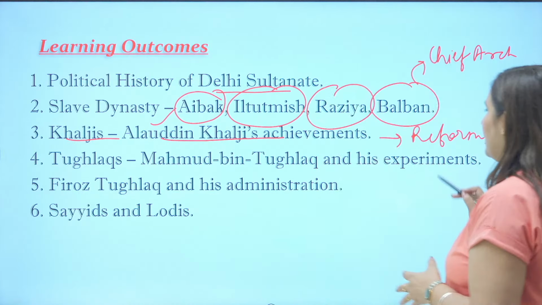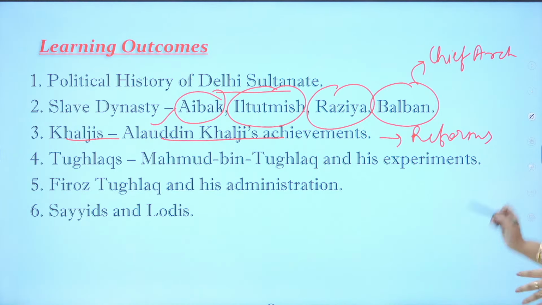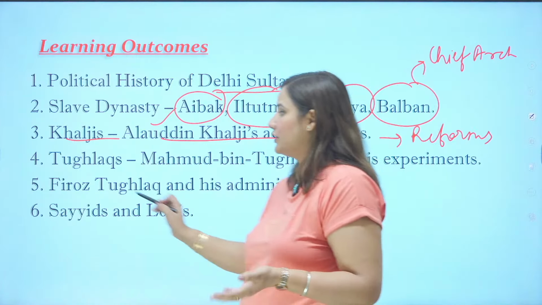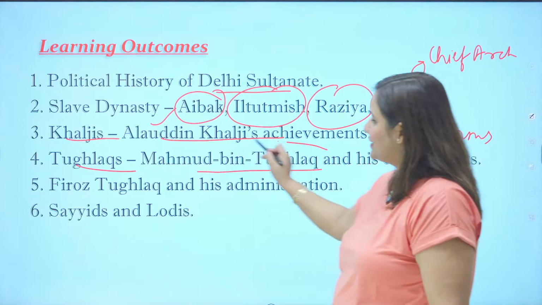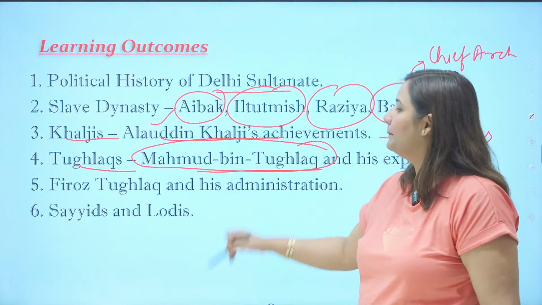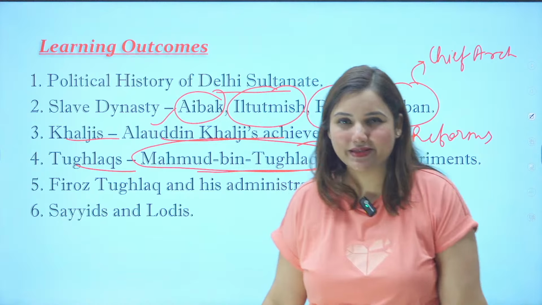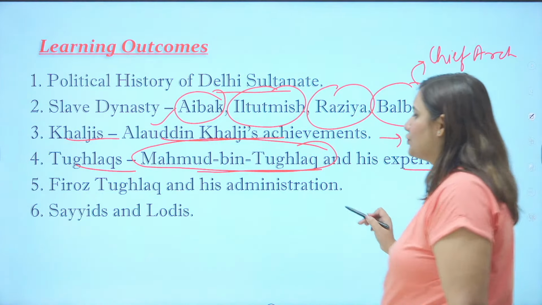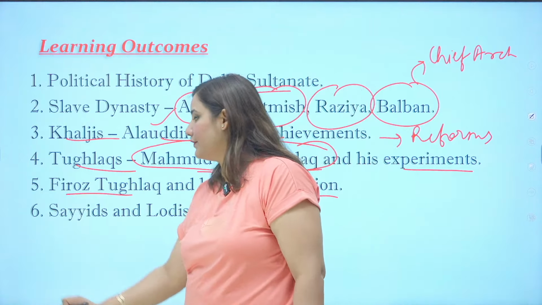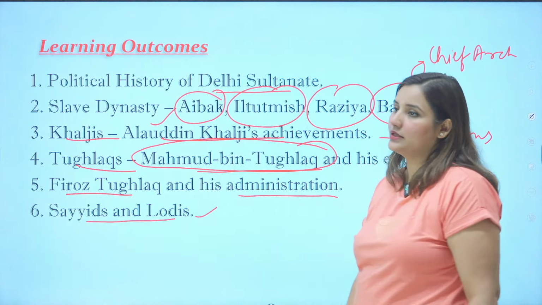So here, Alauddin Khilji had some reforms. Now Tughlaq. Tughlaqs started their rise. Muhammad bin Tughlaq was considered the best of the best rulers of that time. But of course, he could not execute his ideas and his experiments. Next was Firoz Shah Tughlaq, and his administration is again very important. And the last are the Sayyids and Lodhis.